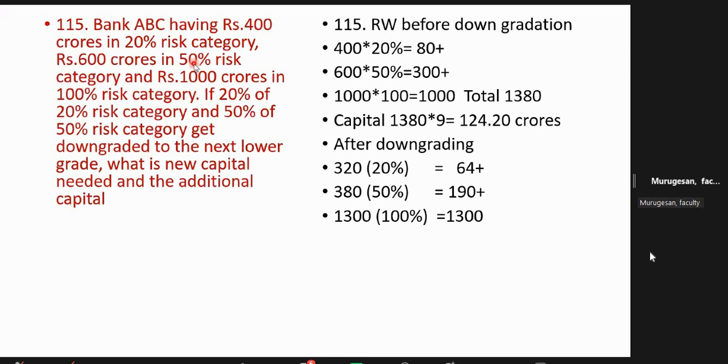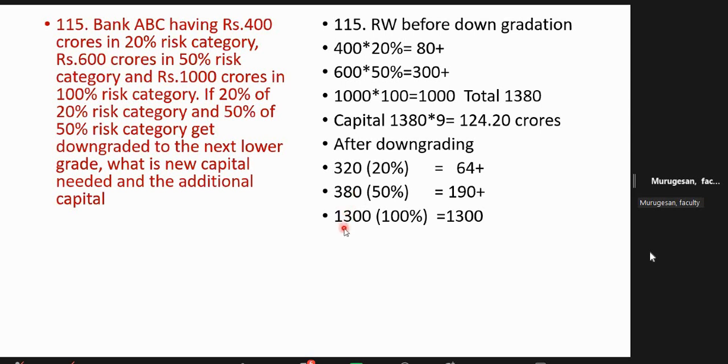Then 50% will go to 100. So that is why reconstituted assets: earlier 400, now 320. 300 has come down from the 600, and 80 has moved down to the next lower grade. Out of the available 3 baskets, it is moving to the next basket. Understood? Now you total it.